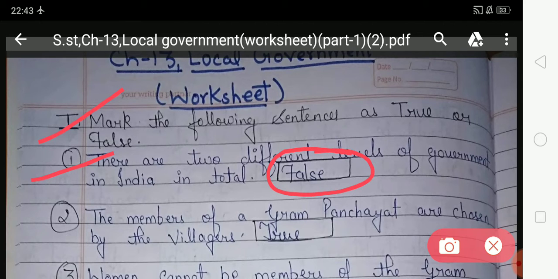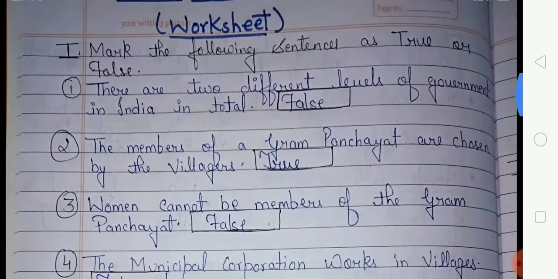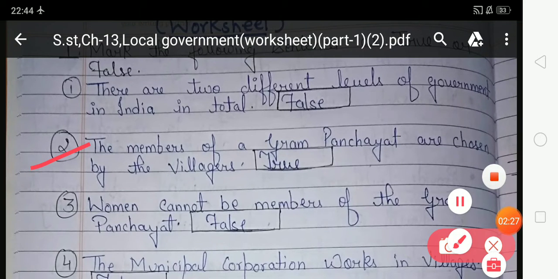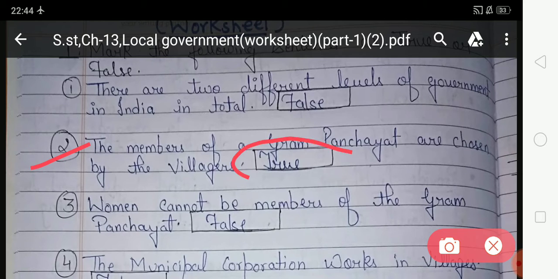Look at the second. The members of a Gram Panchayat are chosen by the villagers. Is this statement right or wrong? This statement is right. So your answer will be true and you have to write true in the given box.